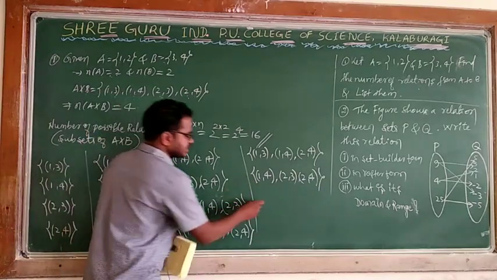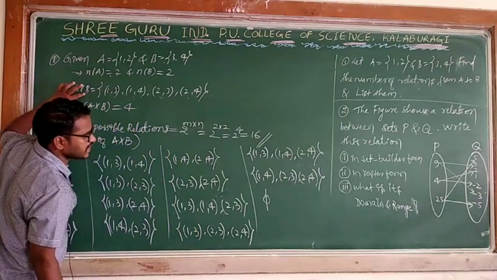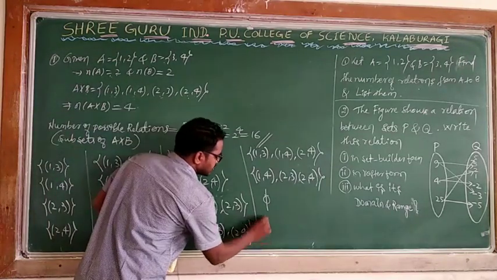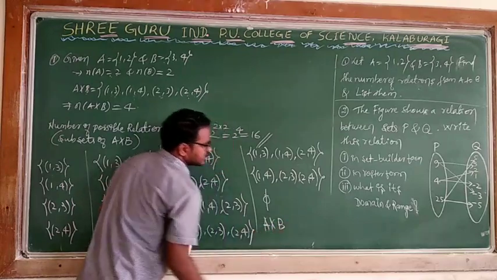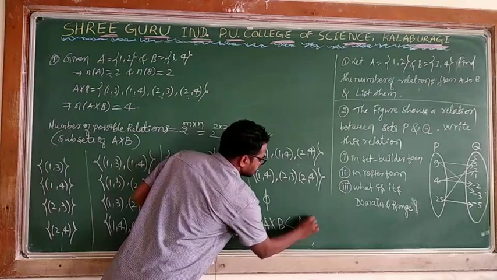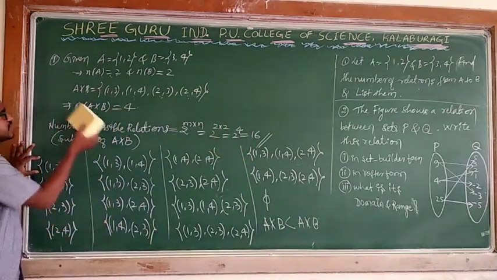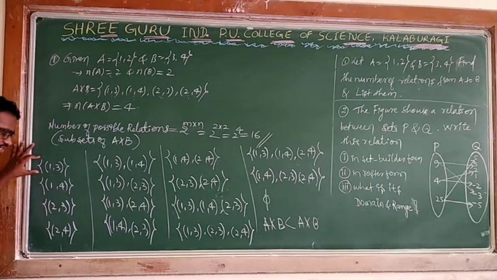I can say the empty set is always a subset of any set, means it is also a subset of the Cartesian product. And I can say A cross B itself is a subset of the Cartesian product, means A cross B is always a subset of A cross B. Is this a subset of A cross B? Yes, it is a subset, means it is a relation.